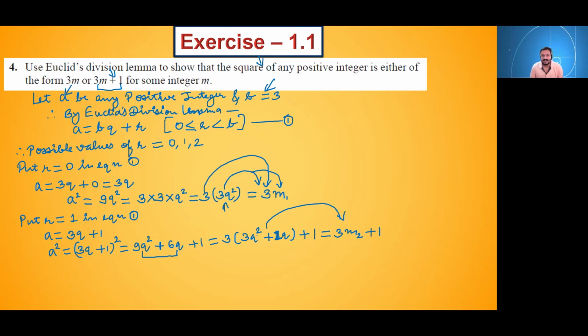Because this terms inside the bracket, this also forms some integer. That integer we have assumed it as m2. Please give the response in the chat box. This step is important.